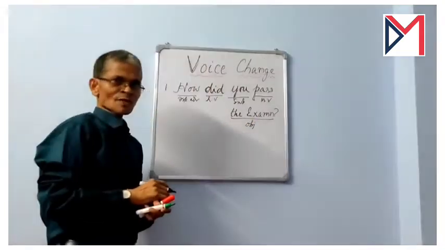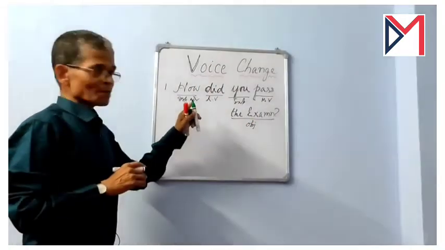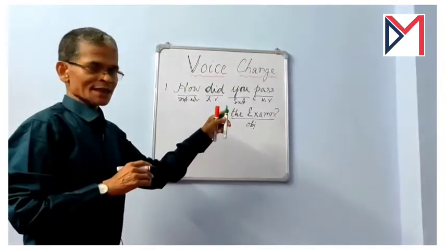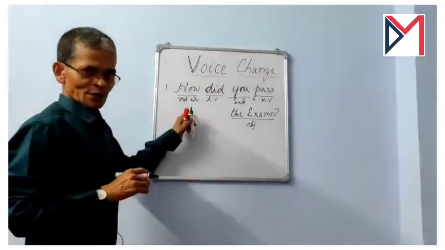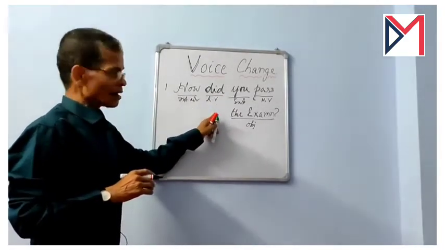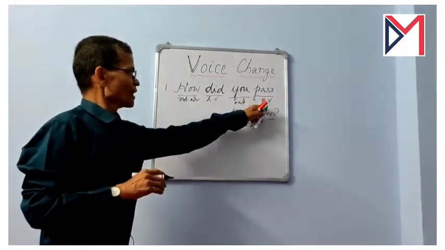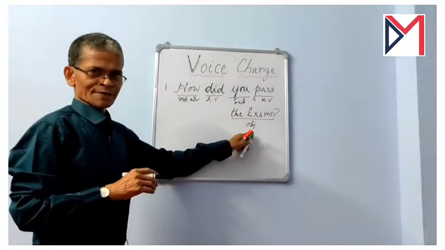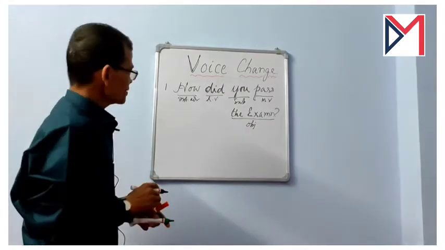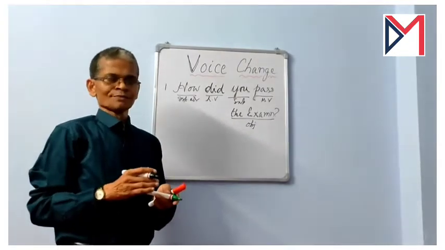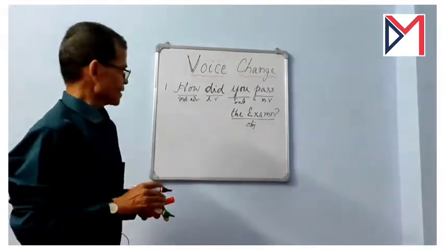Mark the position of the different words in this question: interrogative word, helping verb, subject, main verb, and object. Now remember the different rules relating to voice change.